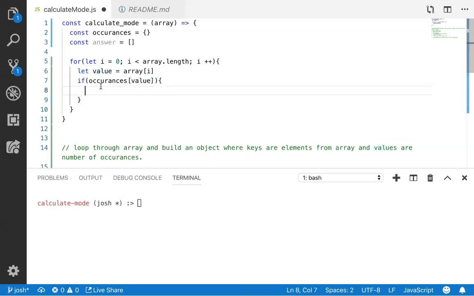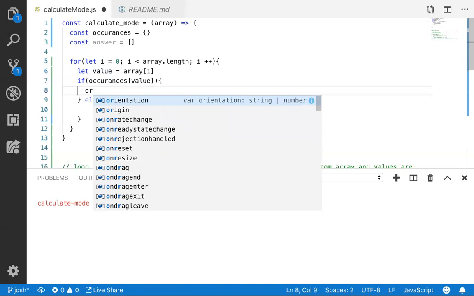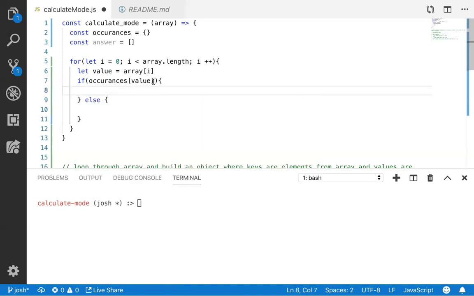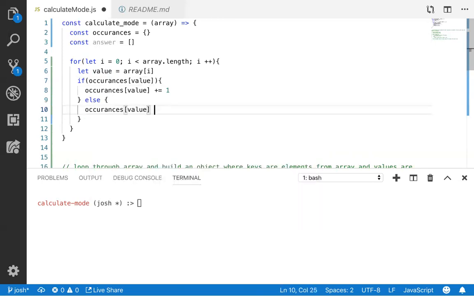So basically it'll look to see if the value is there. If it isn't, then it will skip and go to my else, which we will write in a second. If it's here, I just want to do occurrences plus equals 1. Else, I want to just do occurrences equals 1, because now I've seen it at least one time.